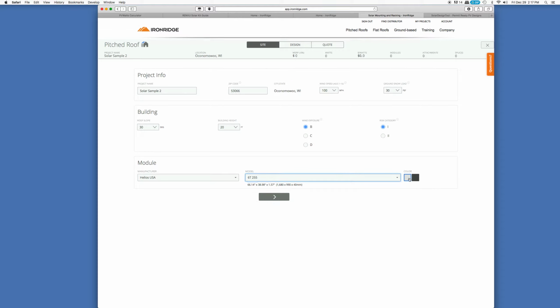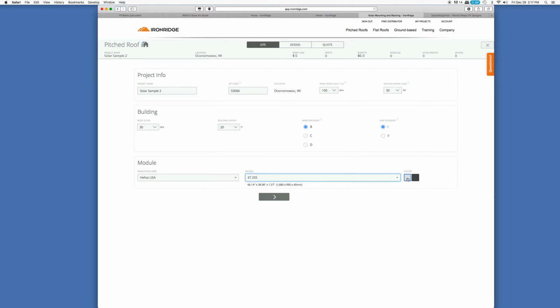Over here for color, that is the color of the frame of the solar panel. Traditionally, most of them are silver, just a plain aluminum finish, but you can also get solar panels that are black. The reason why you're even asked this is because typically you want your racking to match the color of your solar panels so that altogether the system looks nice. Personally, I don't know why anybody would want black, because black absorbs heat and it makes your solar less efficient.